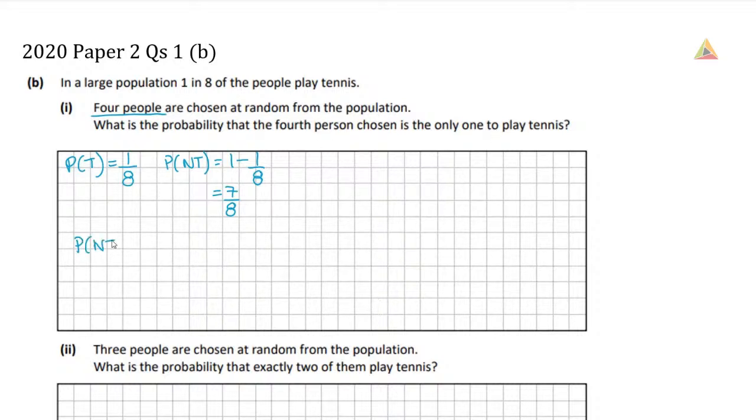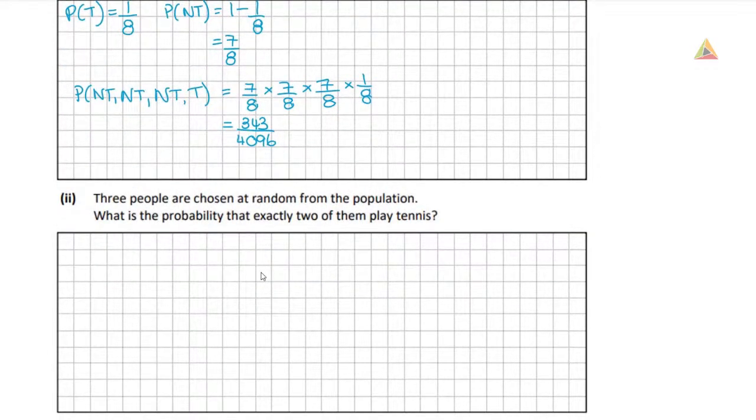So that means the first person doesn't play tennis, the second person doesn't play tennis, the third person doesn't play tennis, and the last person does. So the probability of not tennis is 7/8, not tennis is 7/8, not tennis is 7/8, and tennis is 1/8. And when we put that into our calculator, we get 343 over 4,096. So the probability that the 4th person chosen is the only one to play tennis is 343 over 4,096.